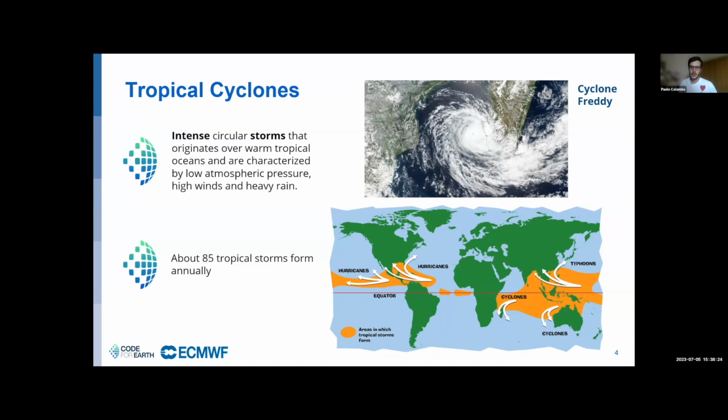At the top you can see a satellite picture of Cyclone Freddy, which occurred in the Southern Indian Ocean last February. On average, about 85 tropical storms occur each year across the globe. The map at the bottom displays the regions of formation and the general tracks of the storms in red, which have different names depending on where they occur.